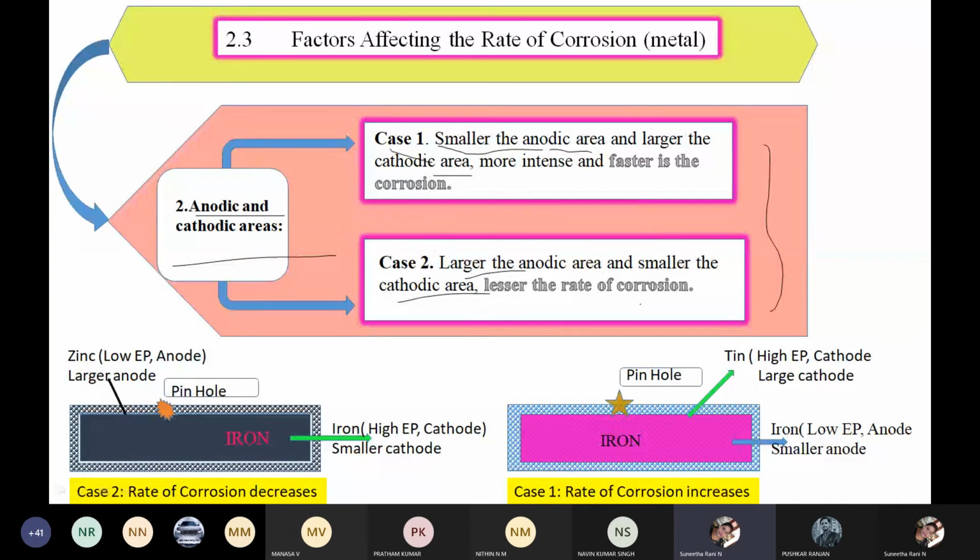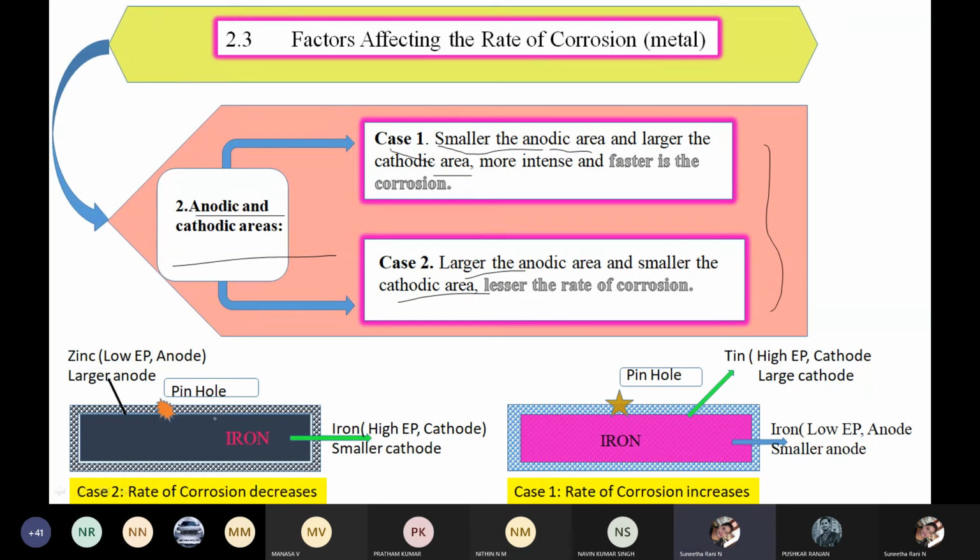Corrosion happens in both cases, whether it is a small anodic area or a large anodic area, but the rate of corrosion increases or decreases depending on the size of the anodic area, whether it is smaller or larger. We'll see here how we can explain.